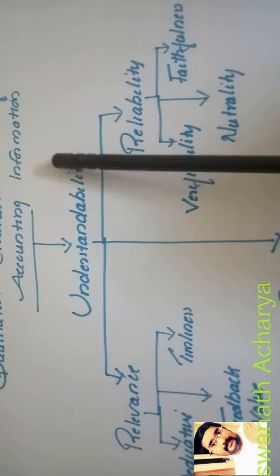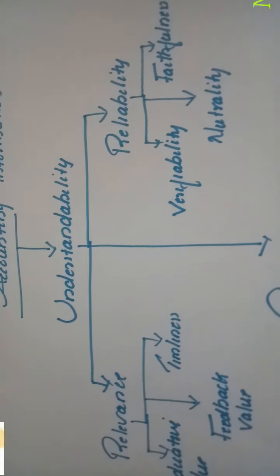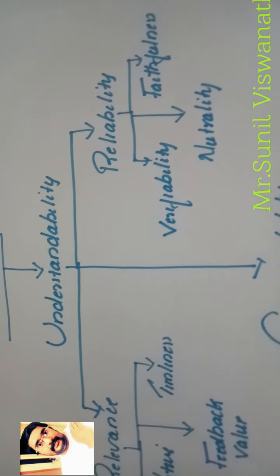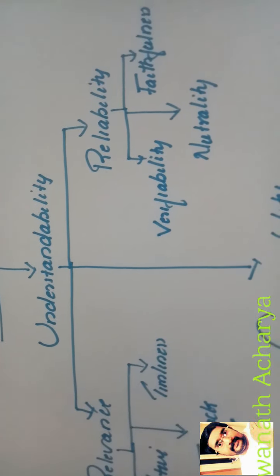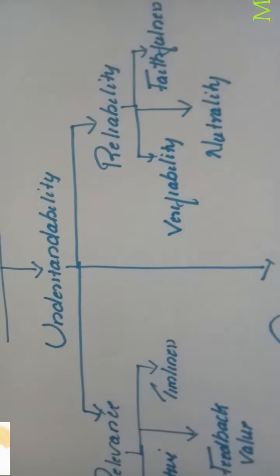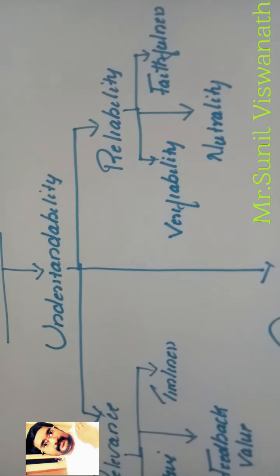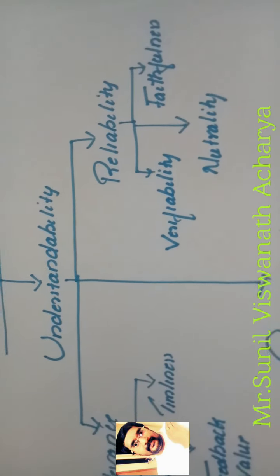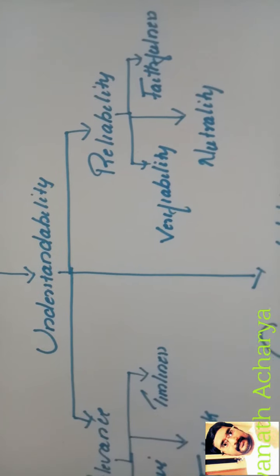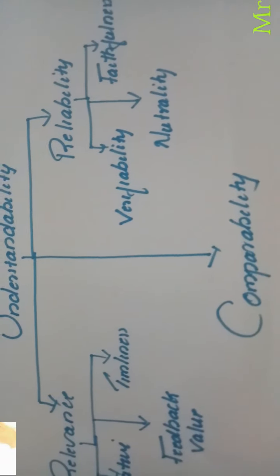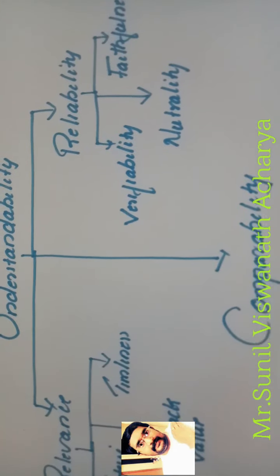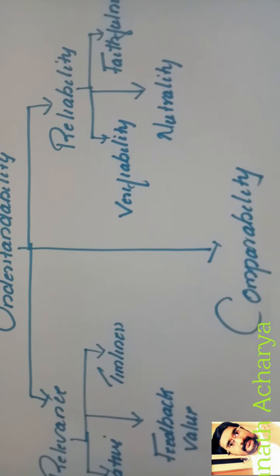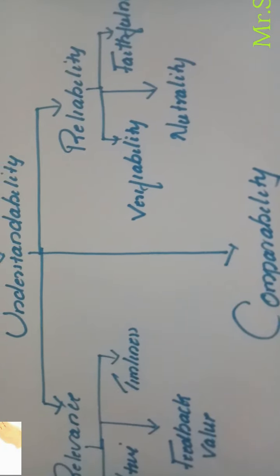Whatever accounting information we provide, the interested users should get that same meaning. Then only we can say it is understandable. Understandability means decision makers must interpret accounting information in the same sense as it is prepared and conveyed to them.